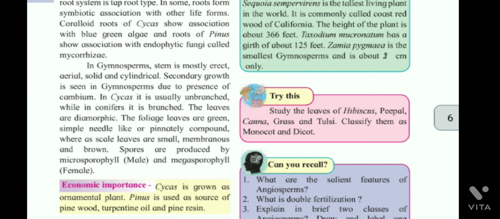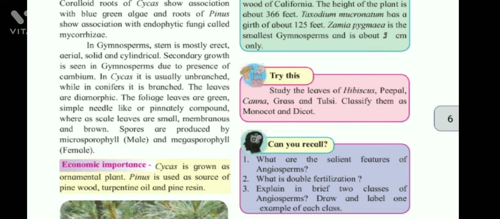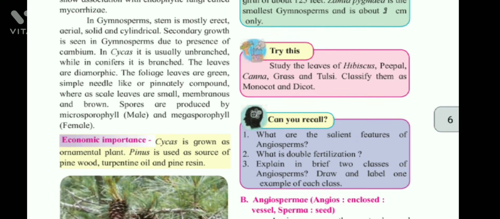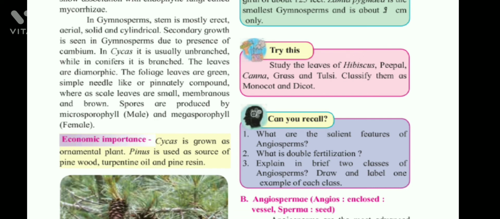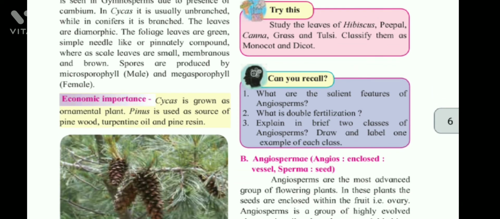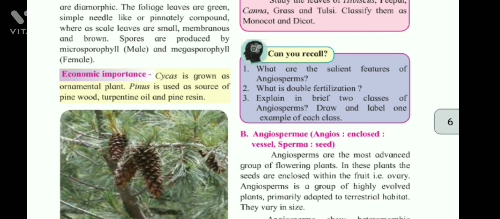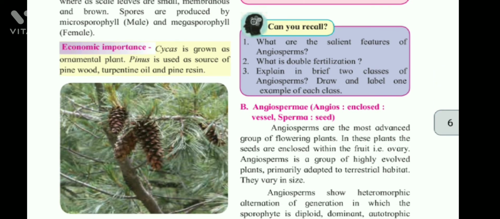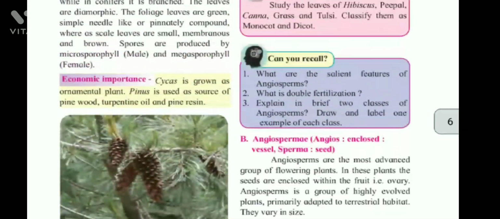In gymnosperms, the stem is mostly erect, aerial, solid, and cylindrical. Secondary growth is seen in gymnosperms due to presence of cambium. In Cycas, it is usually unbranched, while in conifers, it is branched. The leaves are dimorphic. The foliage leaves are green, simple, needle-like, or pinnately compound, whereas scale leaves are small, membranous, and brown. Spores are produced by microsporophylls, male, and megasporophylls, female. Economic importance: Cycas is grown as an ornamental plant. Pinus is used as a source of pine wood, turpentine oil, and pine resins.